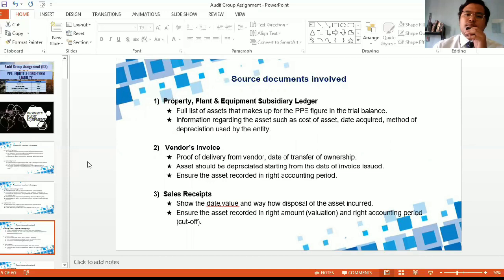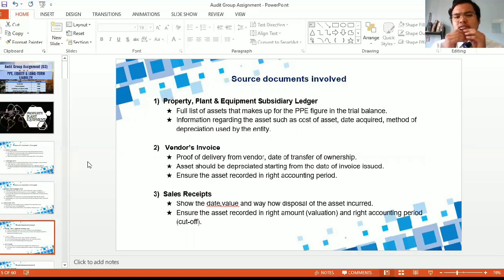It also provides information regarding the assets, such as the cost of the asset, the date acquired, and the depreciation method used by the entity. Second, vendor invoice. Vendor invoice is a proof of delivery from the vendor and date of transfer of ownership.